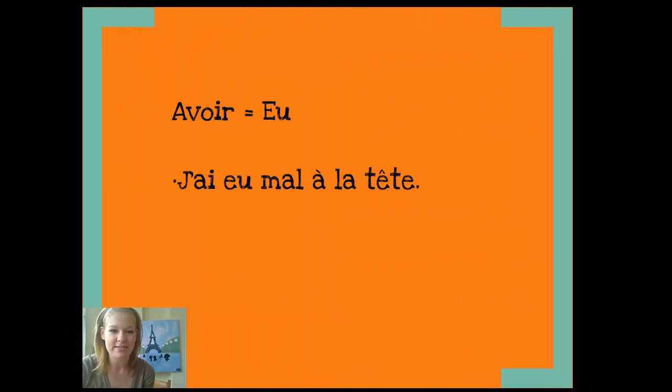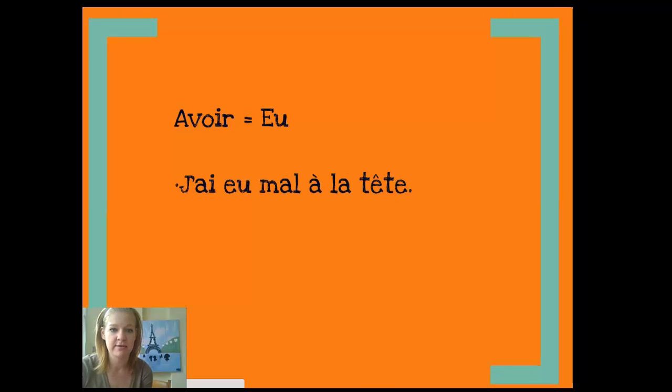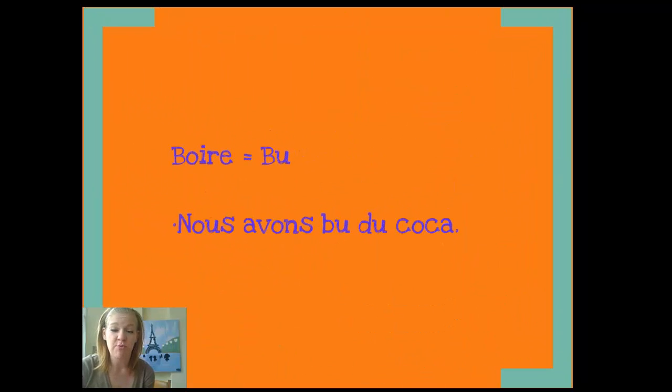For the verb avoir, to have, we're going to say eu. J'ai eu mal à la tête. I had a headache. Notice ai is agreeing with je, and then eu follows. Okay, so we've got our helping verb and our participe passé. We also have boire, which means to drink, and we've got bu. Nous avons bu du coca. We drank Coke. We drank some Coke. So avons is agreeing with nous, and bu is our participe passé.